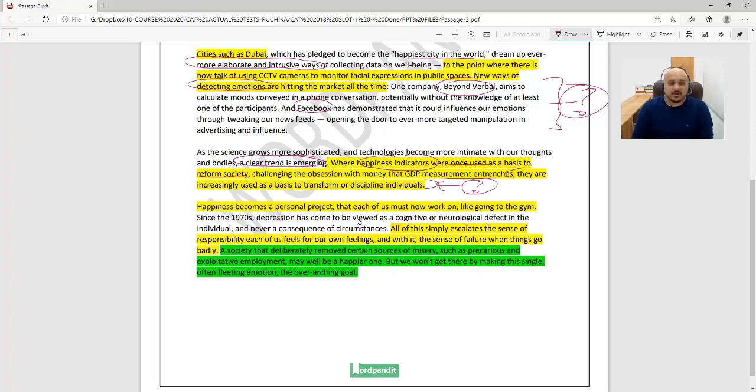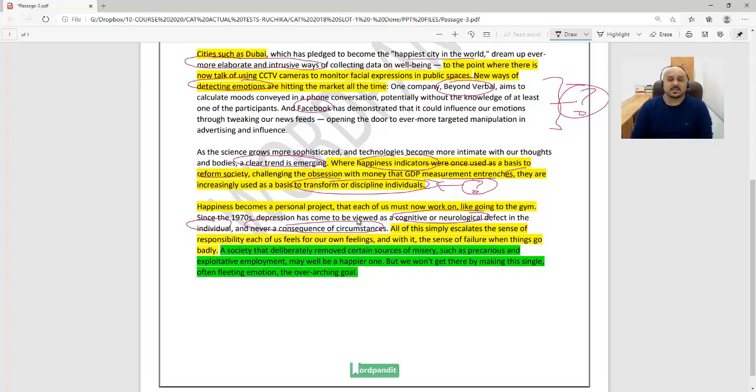How is this technology being used? How are happiness indicators being used? They are being used to transform or discipline individuals. Happiness becomes a personal project that each of us must now work upon, like going to the gym, because you've converted it into a number. There are targets for happiness. Since the 1970s, depression has come to be viewed as a cognitive or neurological defect in the individual and never a consequence of circumstances. So basically the blame has been placed on the individual.